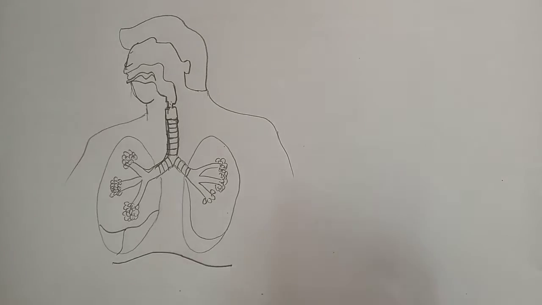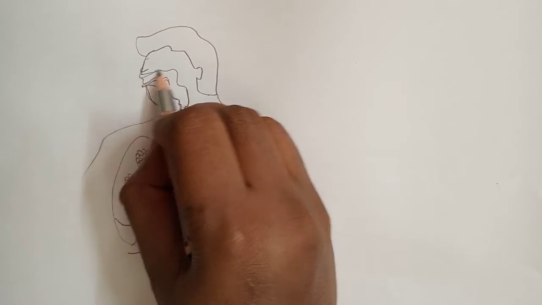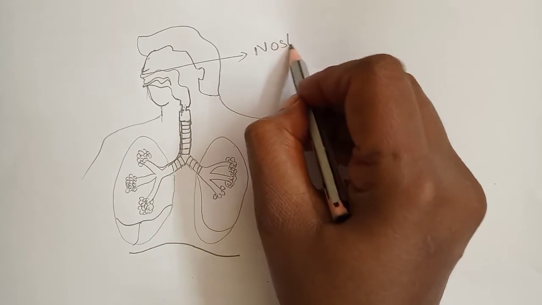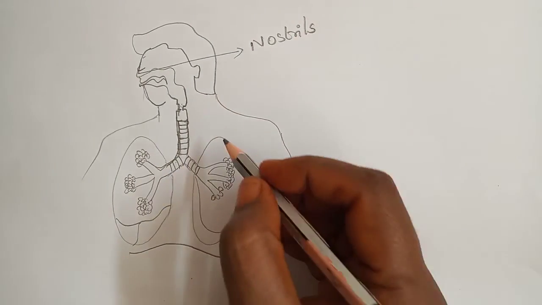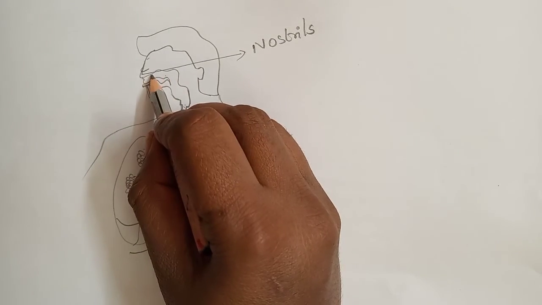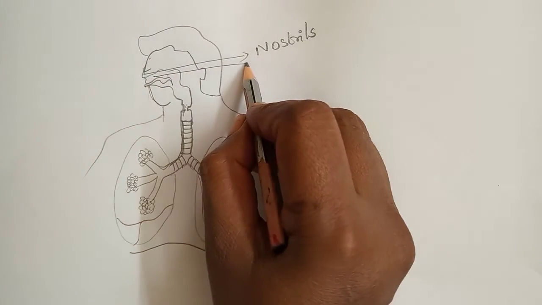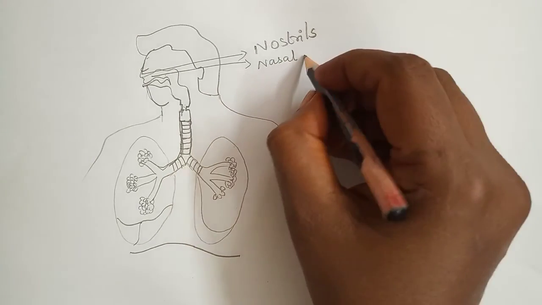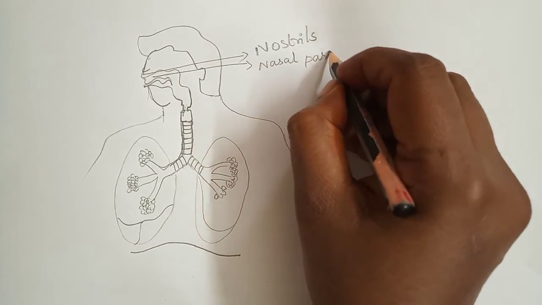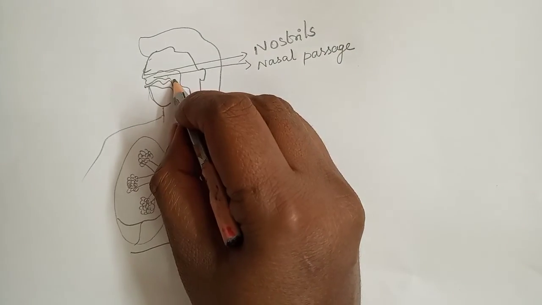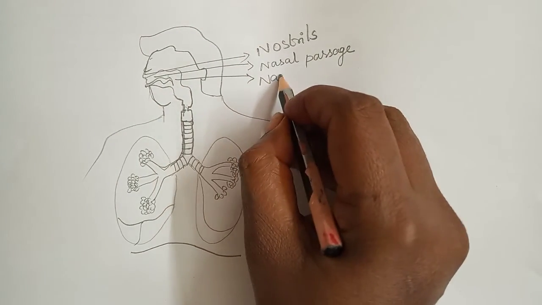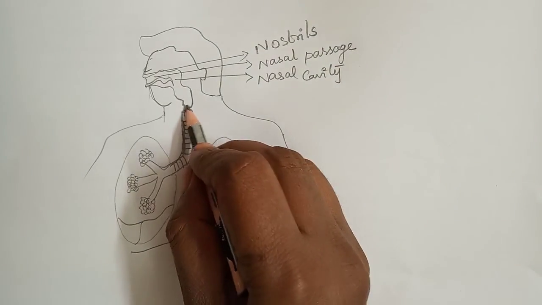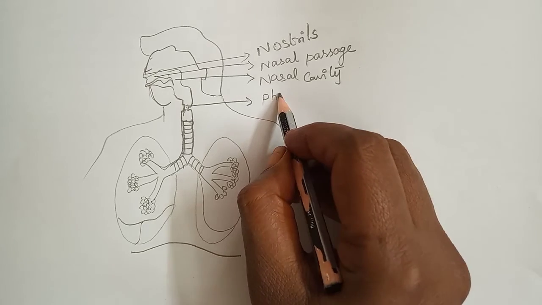Okay, so this is the nose, the nostrils. This is the nasal passage. This place is the nasal cavity. This is the pharynx.